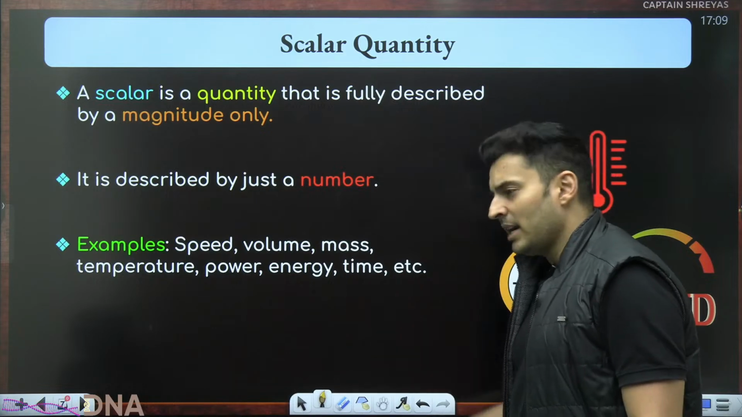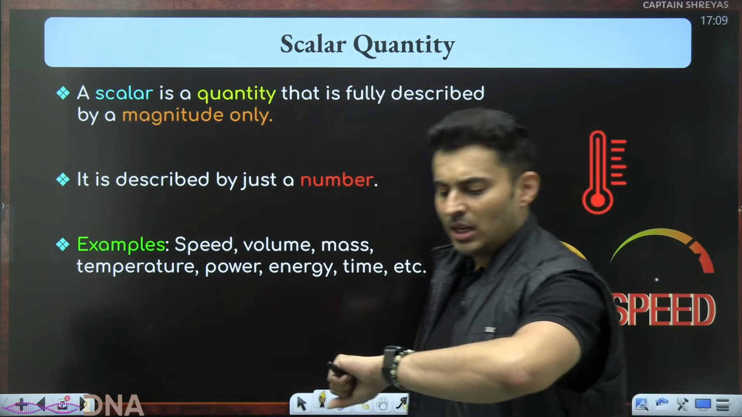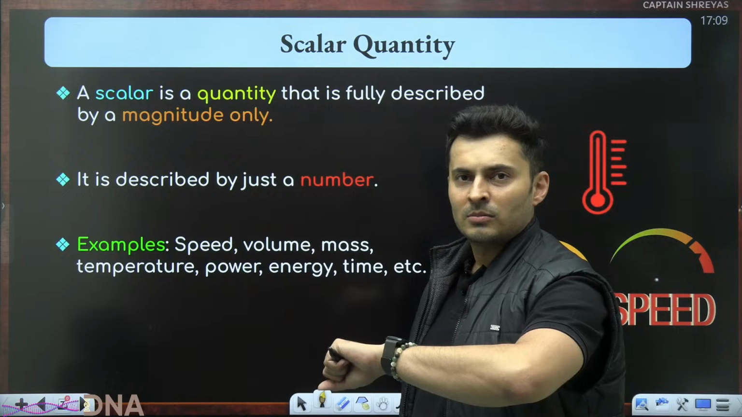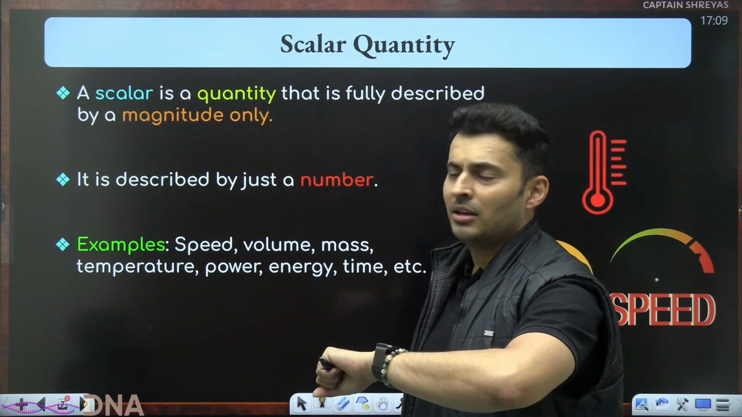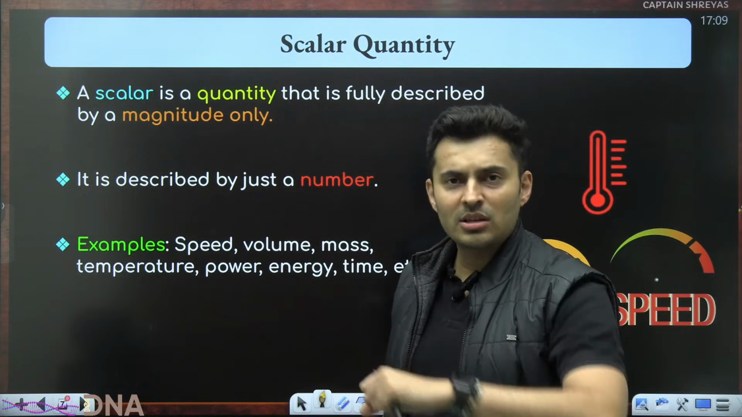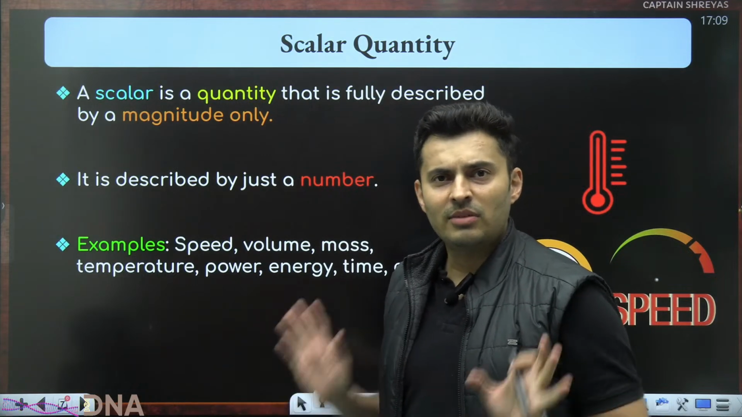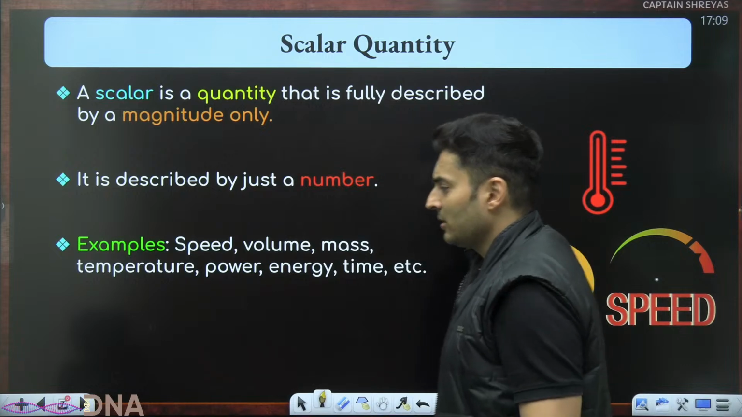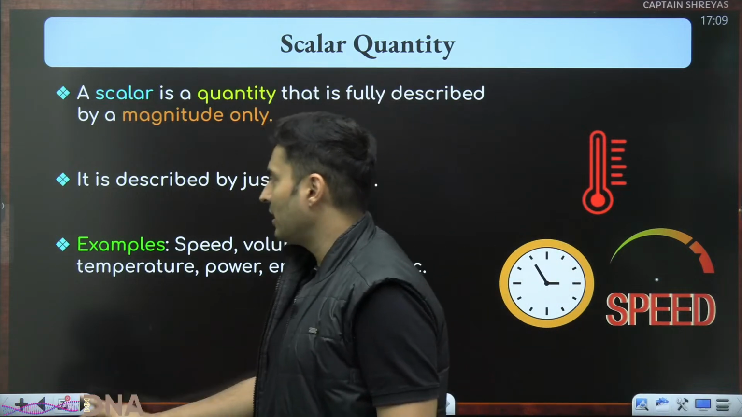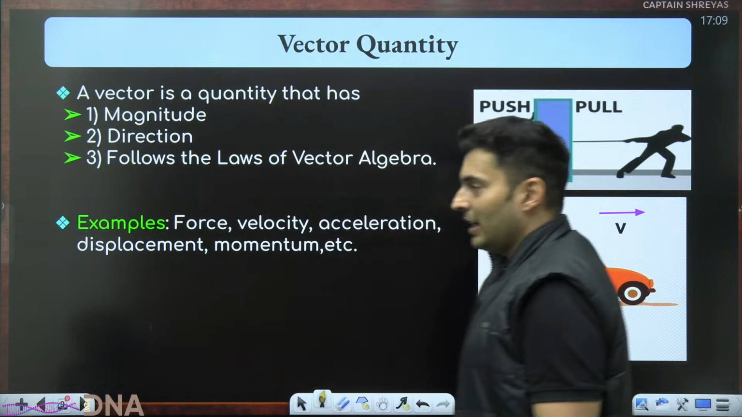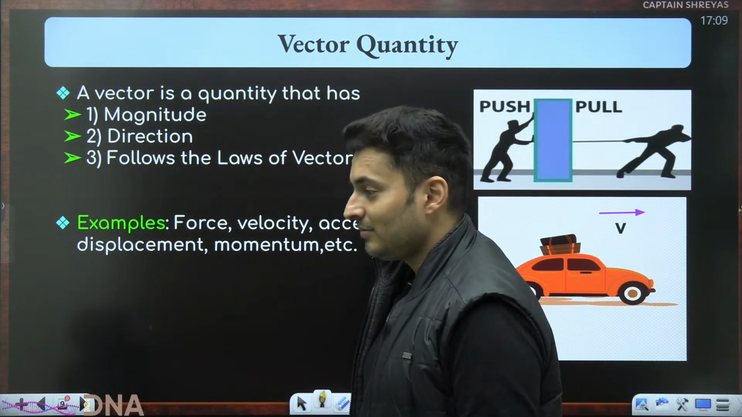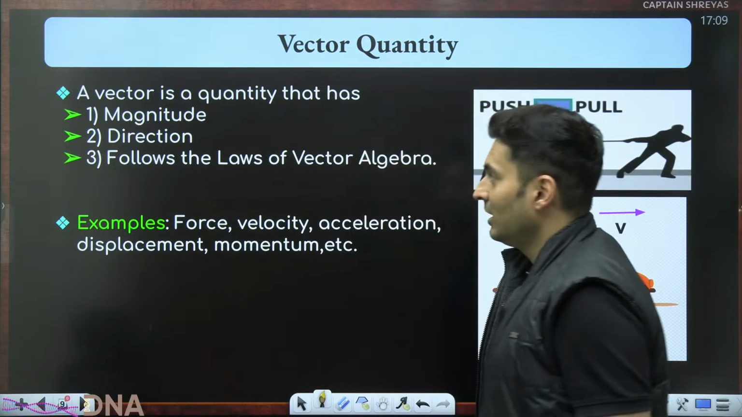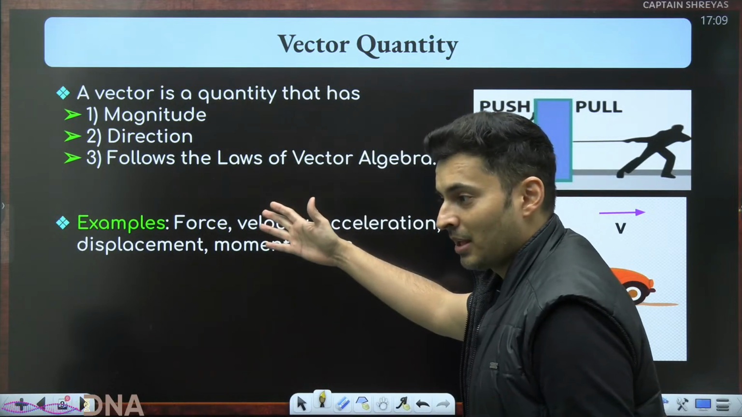Time. Sir, what time is your class? 5 o'clock. Sir, which direction, sir? Should I go to north direction, sir, or east direction, sir? Hey, what are you saying? North or east? Come at 5 o'clock. That's it. No need of direction. Exactly. So that is basically scalar. Then when you talk about vector, you need to tell me the direction, apart from the value.